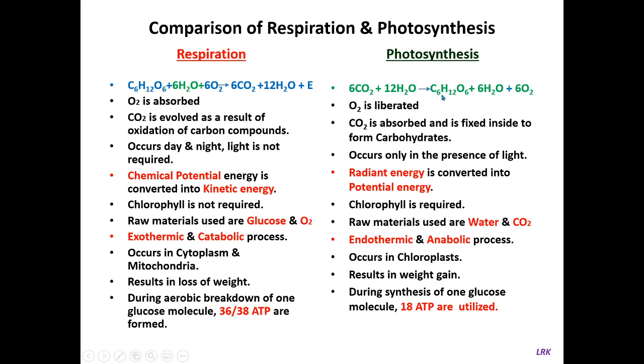So C6H12O6 is formed here, and there it is oxidized. It is the reactant in respiration, and in photosynthesis it is the end product. In respiration it is the respiratory substrate.